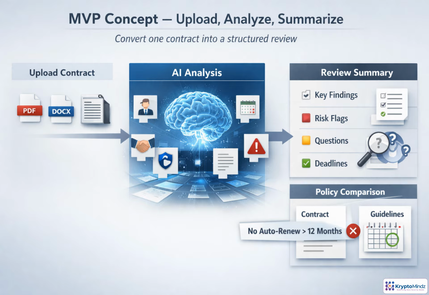The final output should not feel like legal jargon. It should provide a plain English summary, clear risk flags, deadline reminders, and practical questions for negotiation. Extra value comes from comparing the contract against the user's own rules, such as rejecting auto-renewal beyond 12 months.